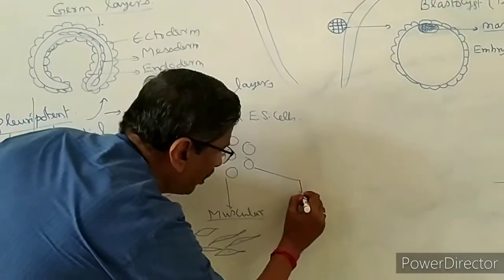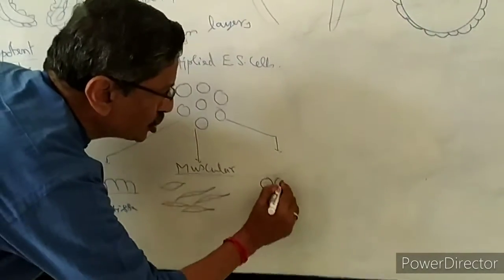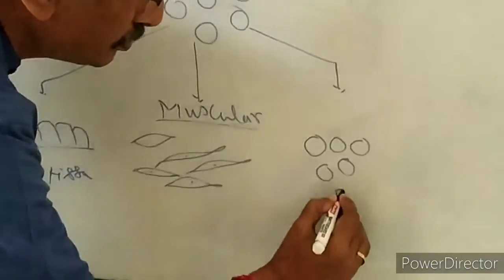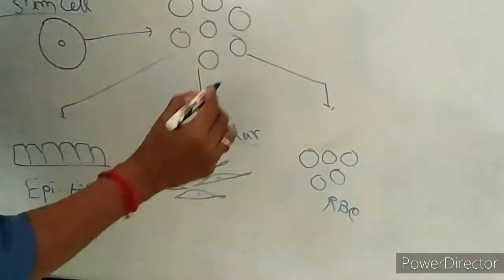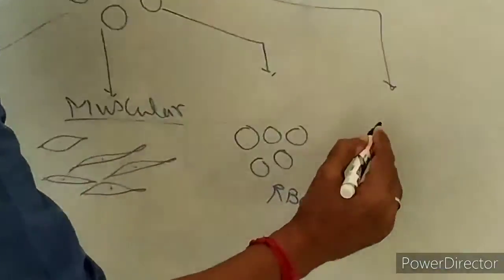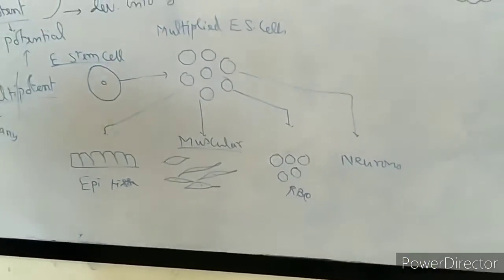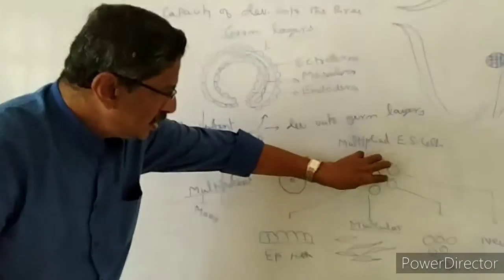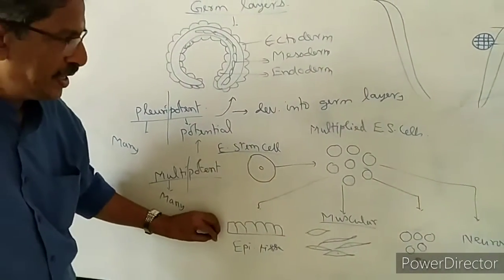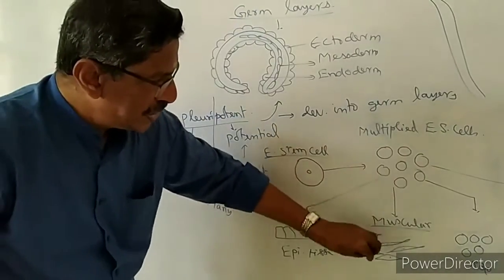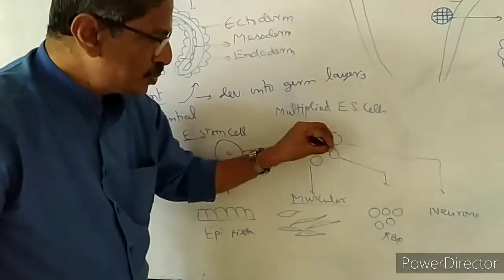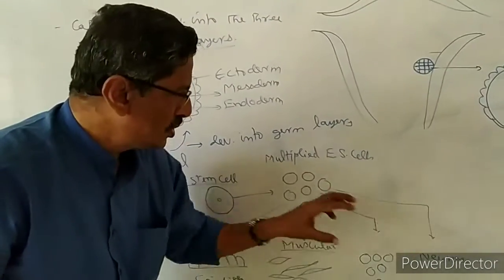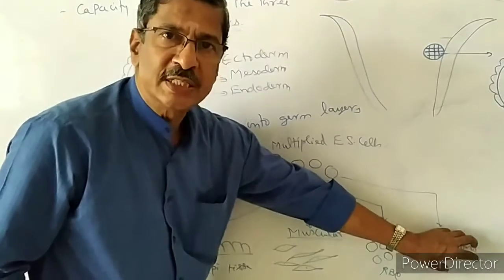Another group of embryonic cells changes into RBC, red blood cells. Another group of cells changes into neurons, meaning nerve cells. Like that, they have the capacity. So the same group of cells: one small group changes into epithelium, another small group into muscular tissue, another into RBC, blood tissue, another into neurons, nervous tissue.